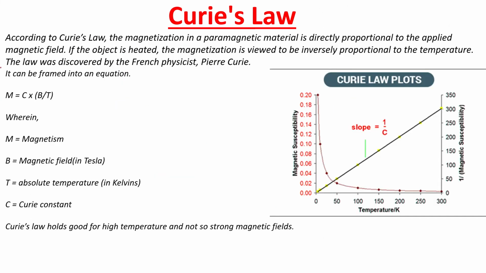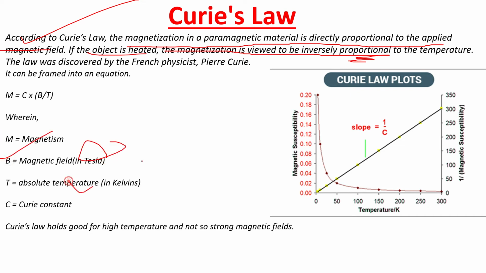Next, Curie's law. According to Curie's law, the magnetization in a paramagnetic material is directly proportional to the applied magnetic field. So, if the object is heated, the magnetization is found to be inversely proportional. M is equal to C into B by T, wherein M is magnetization, B is magnetic field in Tesla, T is absolute temperature, C is the Curie constant. And this figure you can see here, the Curie law plots.